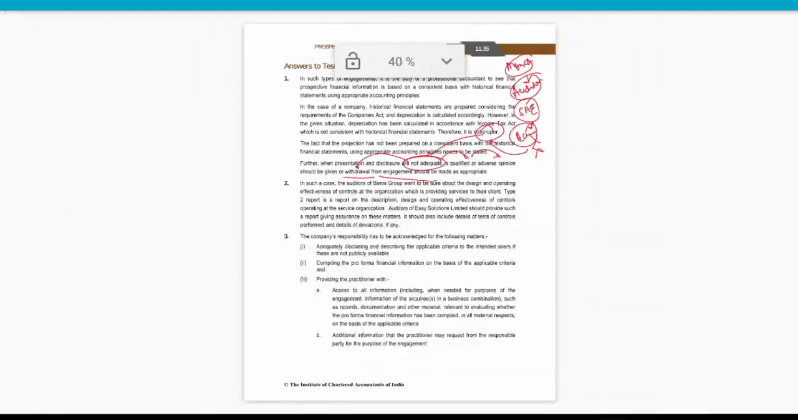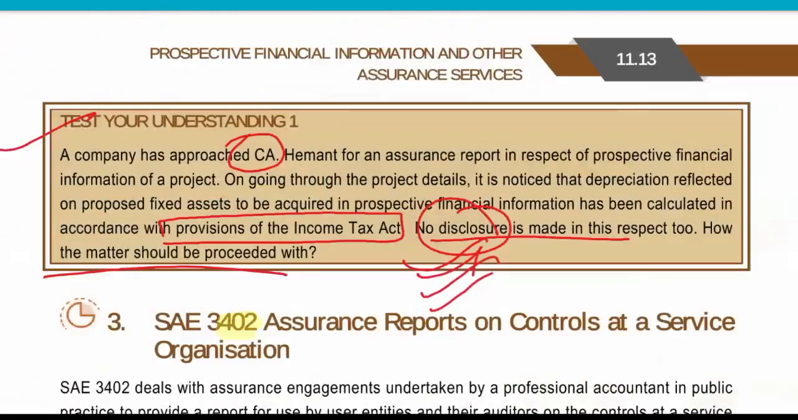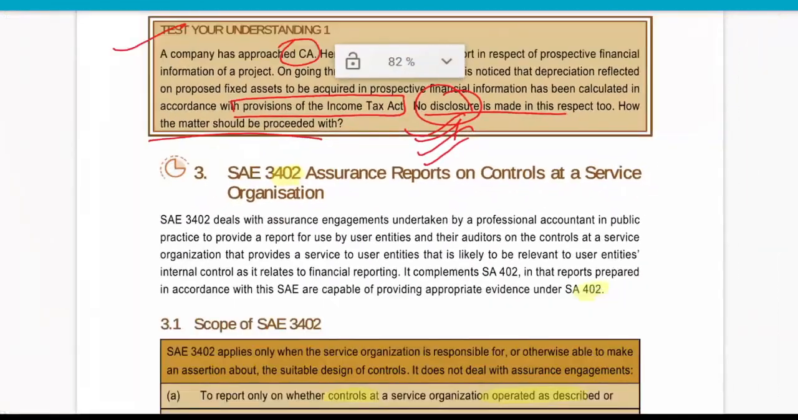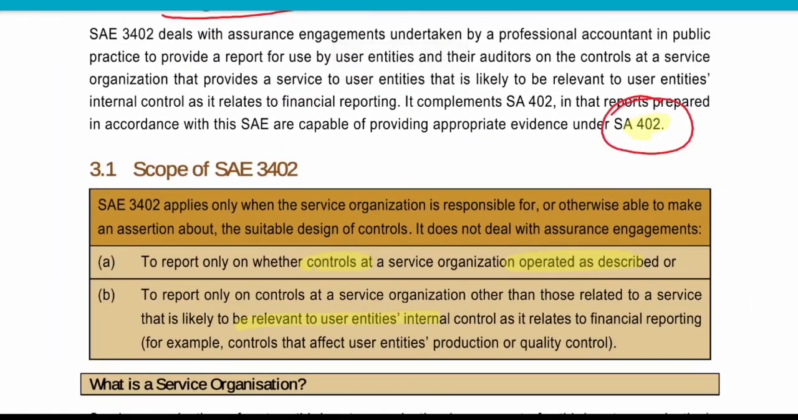Okay, great. Now we'll start further with SAE 402 related to assurance report on control of service organization. Something we have already learned in SAE 40.